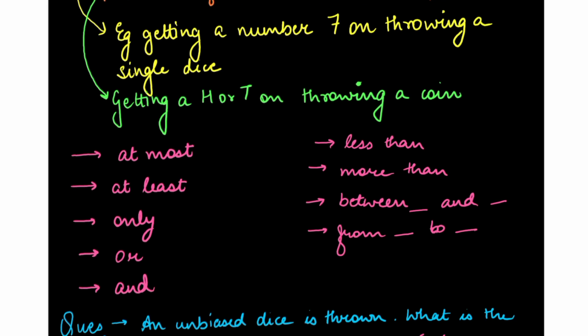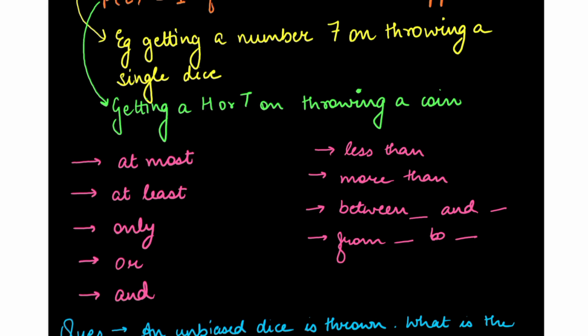Now, there are few things that we see most of the time in the questions. These are the few terms. First is at most. At most means ज़्यादा से ज़्यादा. We can have the value less than the number after at most, but not more than that. For example, when throwing a pair of dice, we can get at most 5. Means we can get 1, 2, 3, 4, 5, but we cannot get 6.